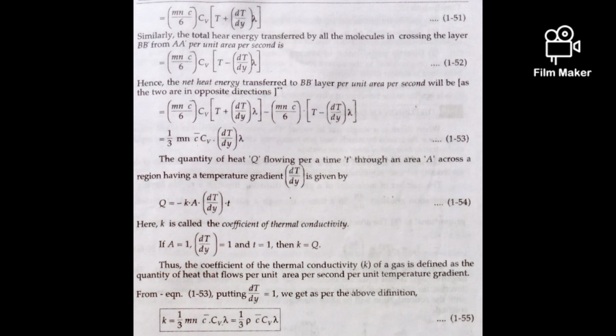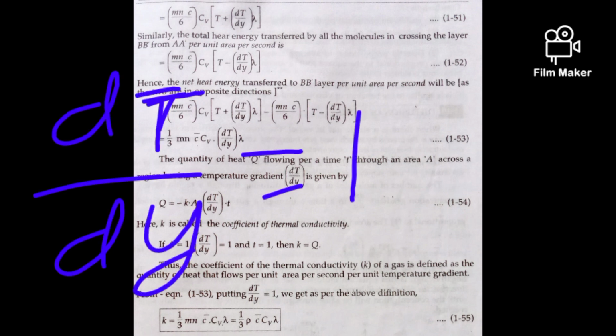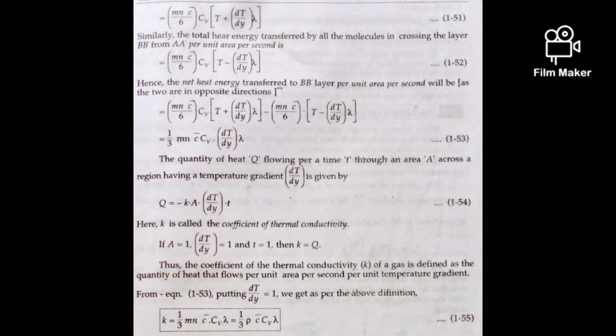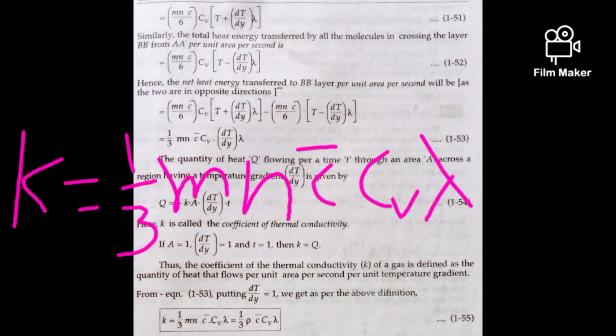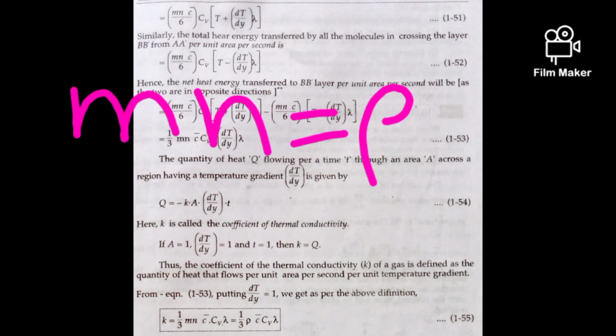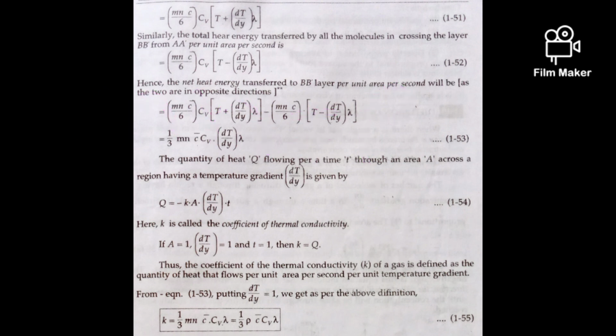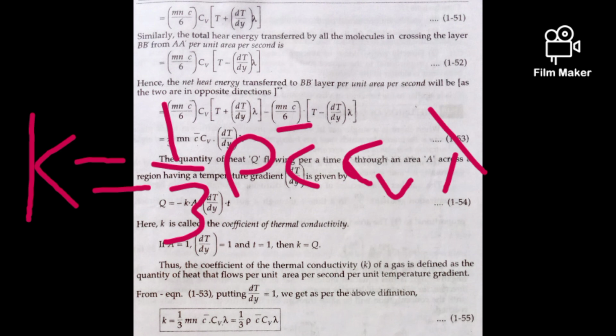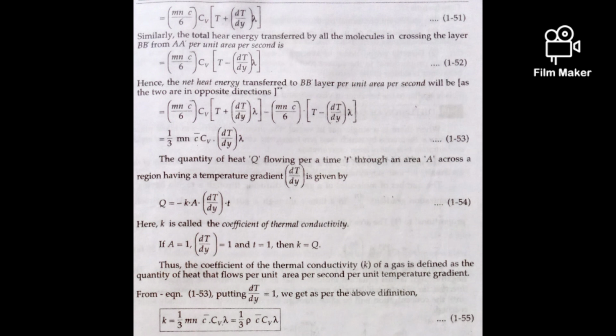Okay, from the above equation, putting dT by dy as 1, we get, as per the above definition, K equal to one by 3 m n c bar Cv lambda. Finally, m n is rho, so we get K equal to one by 3 rho c bar Cv lambda.